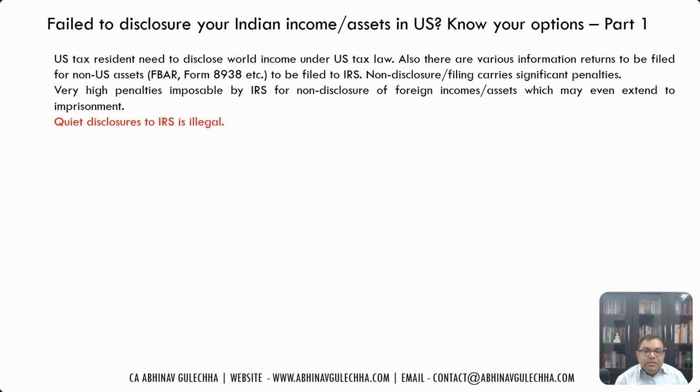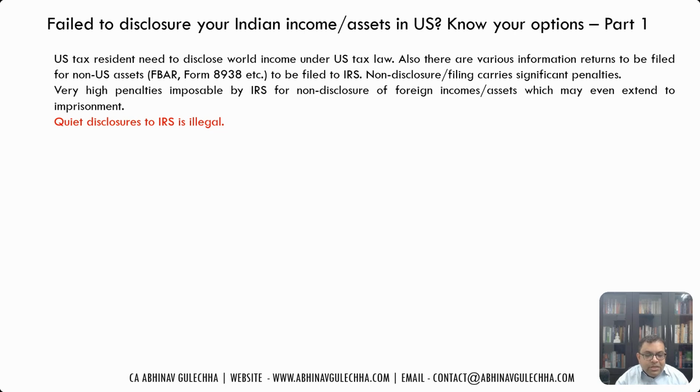So now that you understand that this was a requirement from the past 10 years, and you have not been disclosing certain investments in India, and then you decide that from today, from this year onwards, I will disclose. That is not permitted by the IRS. That is known as making a quiet disclosure. That means forward disclosure.